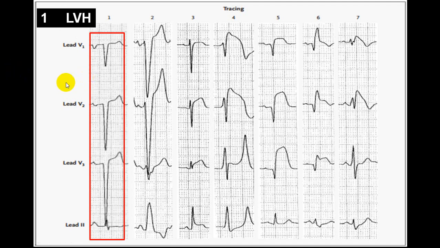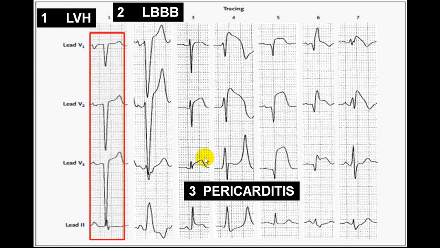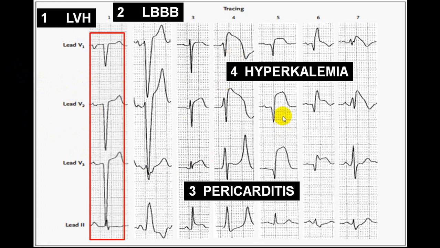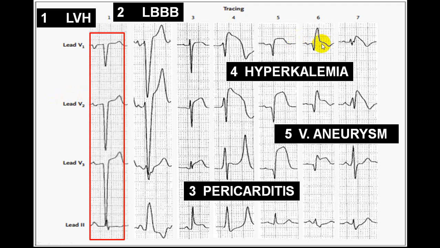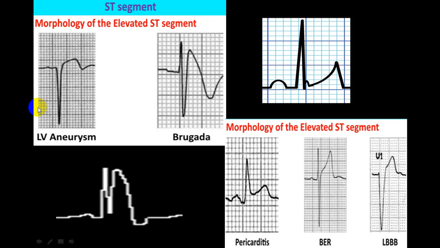So this is pure LVH. We'll show you how you diagnose the LVH criteria. Then LBBB. Then this is in favor of pericarditis. Then this is what we call hyperkalemia. This is ventricular aneurysm. Then this is what we call an MI, but old MI. Then the last one is Brugada.